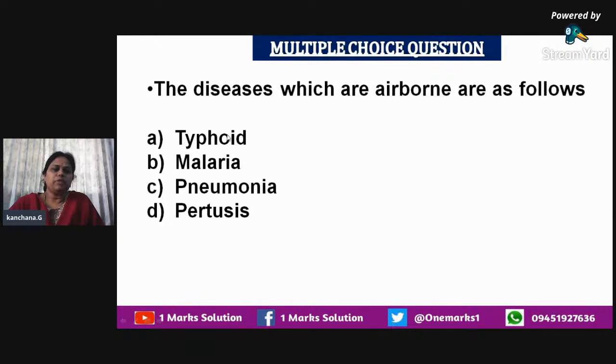So the next question: from the given options, we have to find out the diseases which are airborne. Here, the airborne disease is pneumonia. Pneumonia is the answer. The other diseases like typhoid, malaria and pertussis, we know that they spread through various other factors. Here pneumonia is the answer.